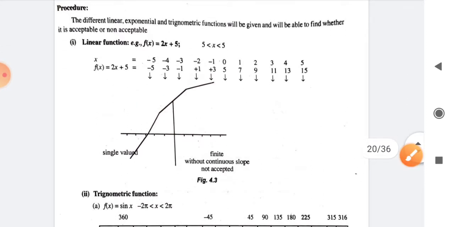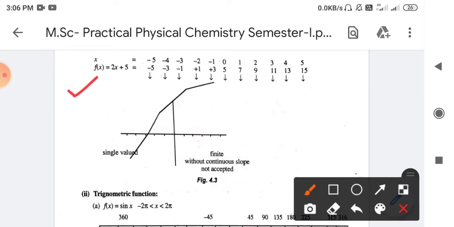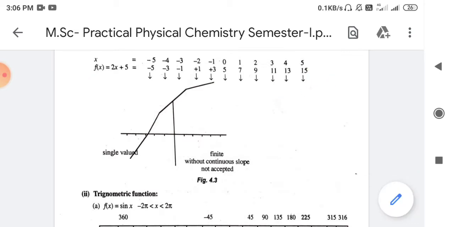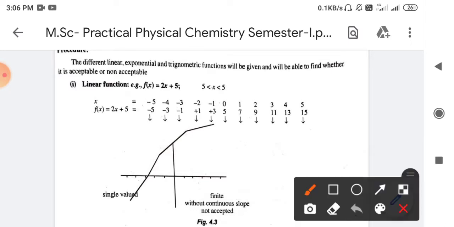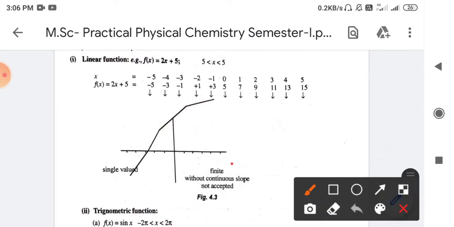So what conclusion can we make from this graph? This graph is finite. Why is it finite? Because we have been given values of x ranging from -5 to +5, so it is a finite graph. Is it single valued? Yes, it is a single valued graph. The third condition is that it should be continuous. The graph is continuous, but there is one condition: the slope of this graph is not acceptable.